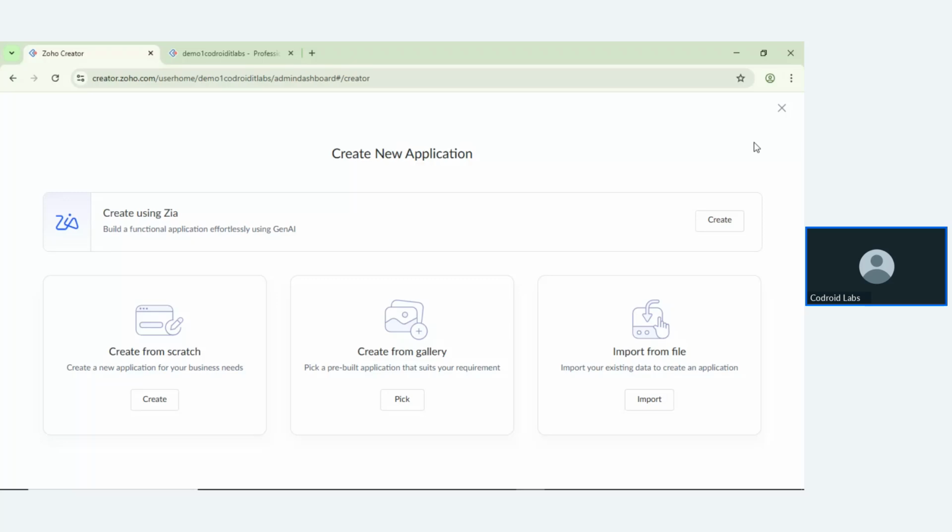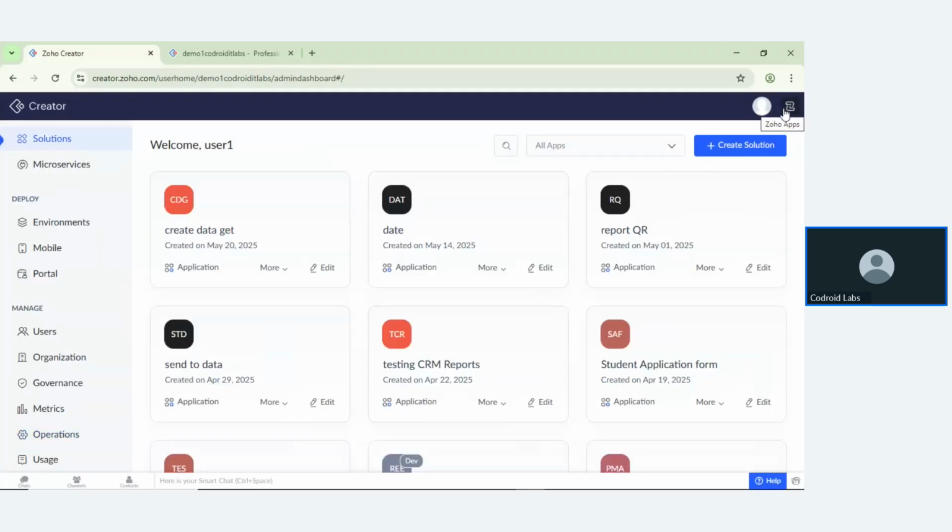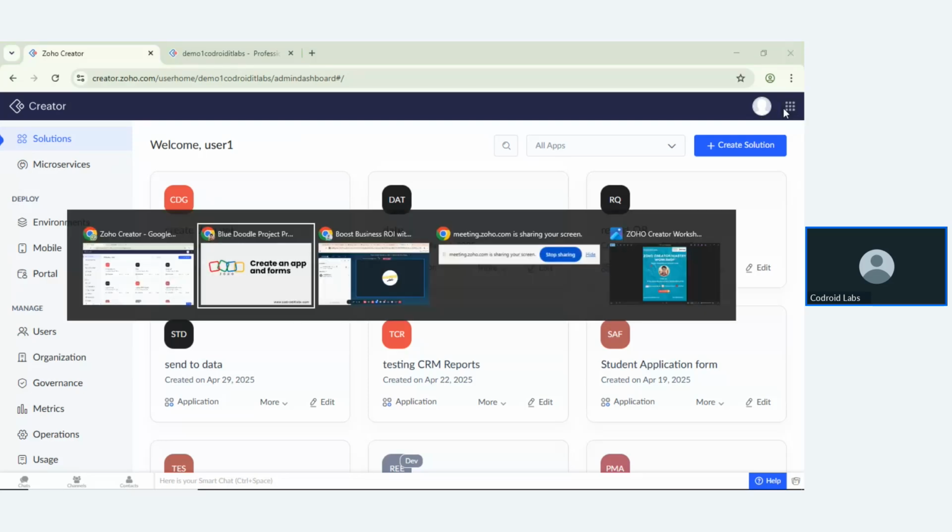When you upload these files inside Zoho Creator, it will automatically create the particular application inside Zoho Creator. So they have multiple options.